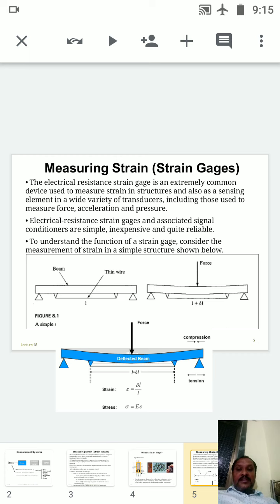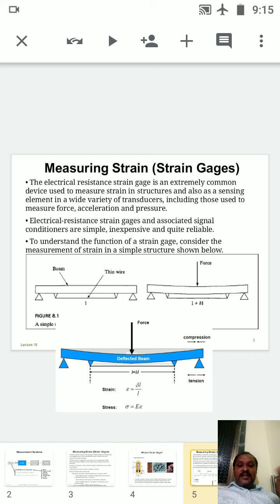Electrical resistance strain gauges are associated with signal conditioning and are simple, inexpensive and quite reliable. It is very simple and inexpensive, not very costly, and also very reliable. That's why this kind of strain gauge, for finding out deflection, gives even very small deflections.